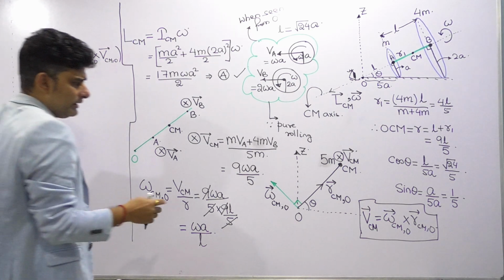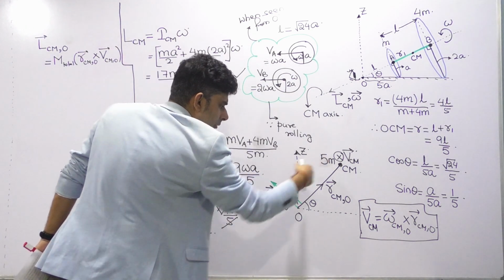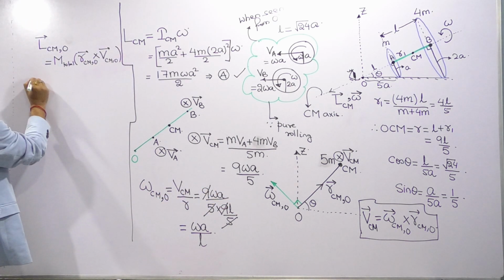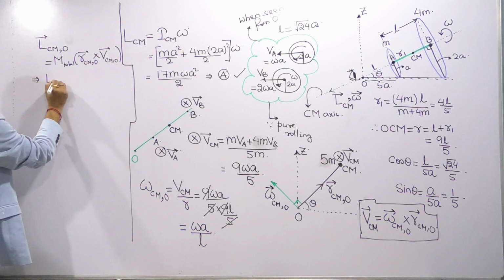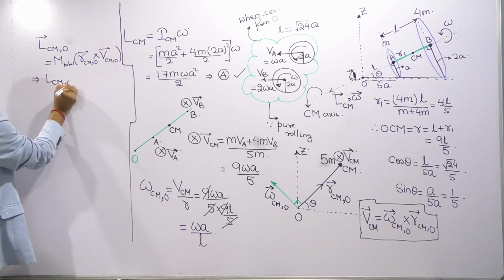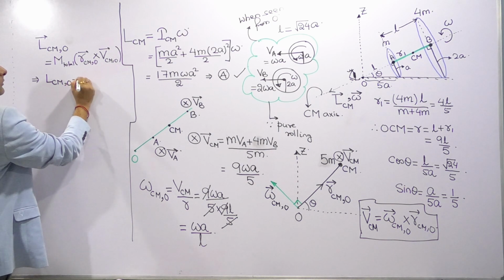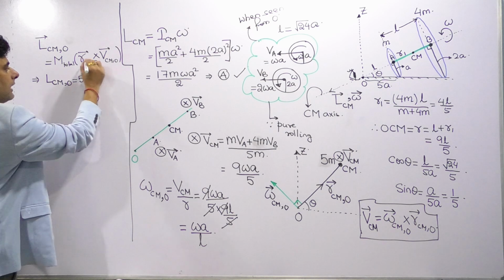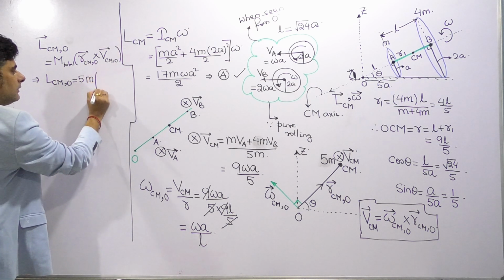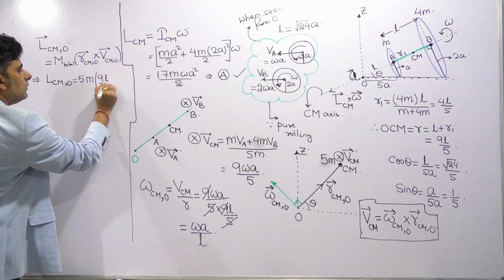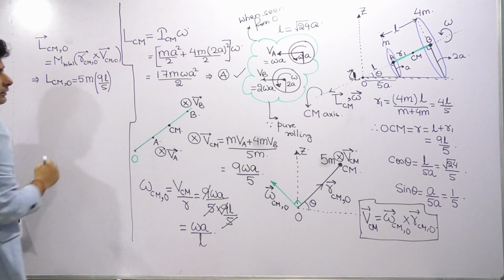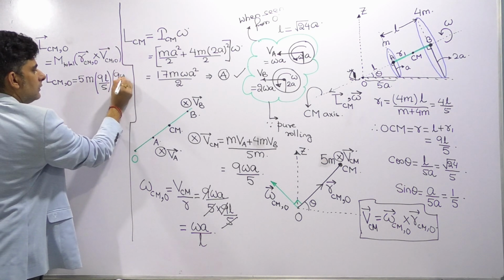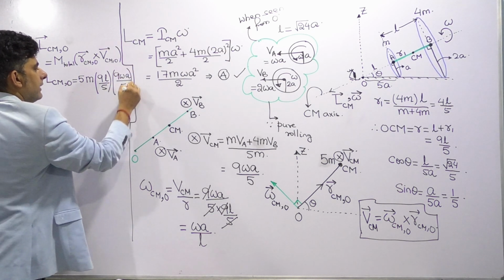Now we can clearly see that RCM, omega, VCM all are mutually perpendicular. So if you talk of the magnitude from here, angular momentum of center of mass with respect to O will become total mass 5m. Then this RCM length is, we know, 9L by 5, and VCM we know 9 omega A by 5.